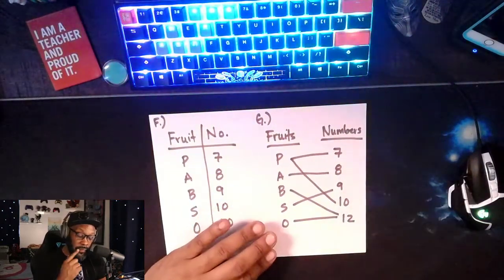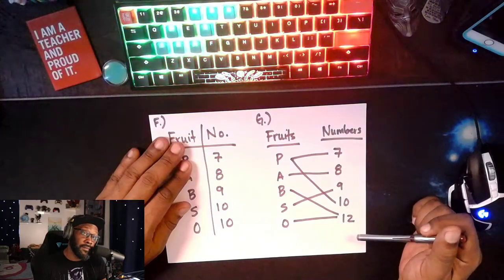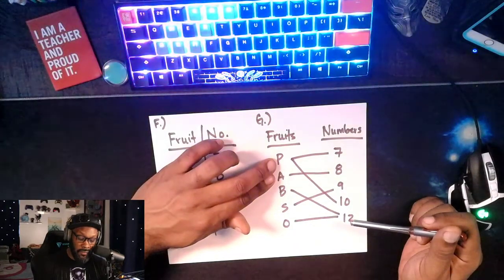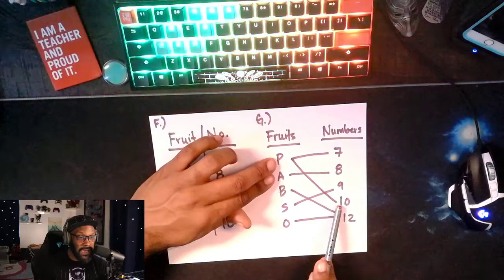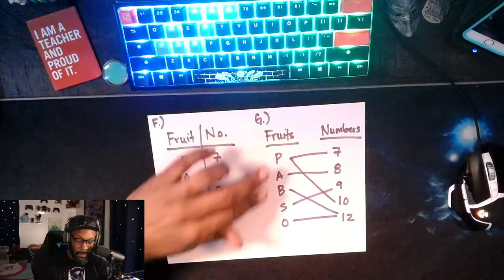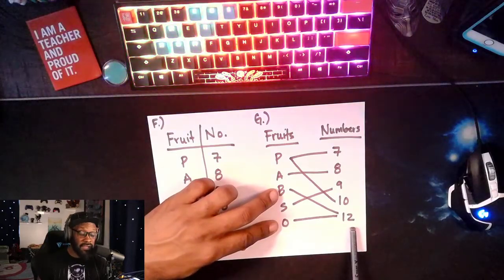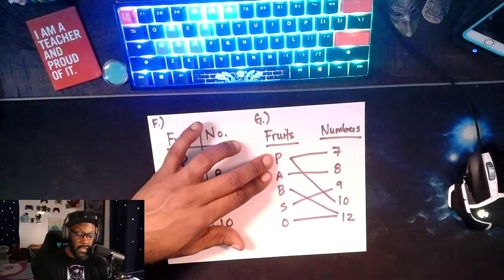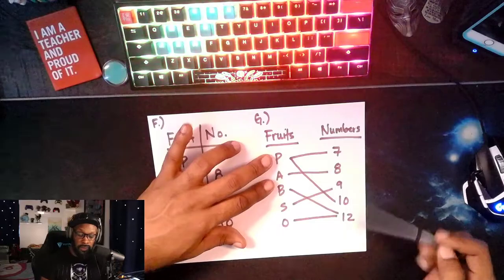And then the last one here before we take a look at some graphs. Is this a function? No, it is not, because if you look at P here for pears, P is going to 7 and it is going to 10. That cannot happen. That cannot happen at all. Even though banana and orange both point to 12, that is okay. That is not okay. And again, this would be our domain, this would be our range.